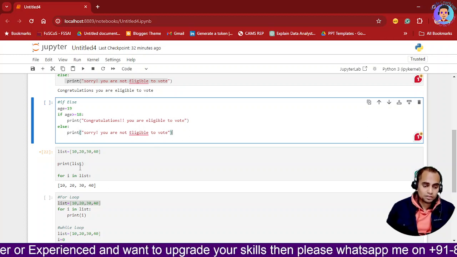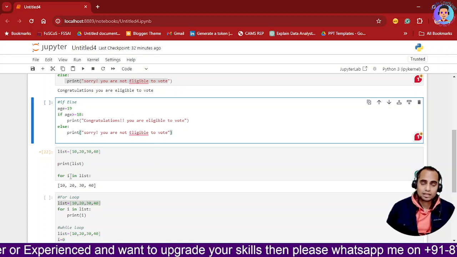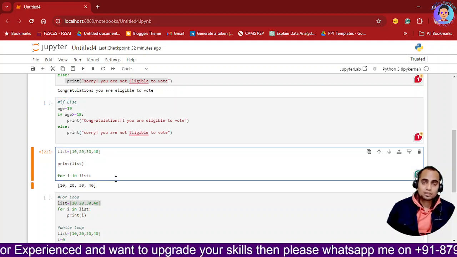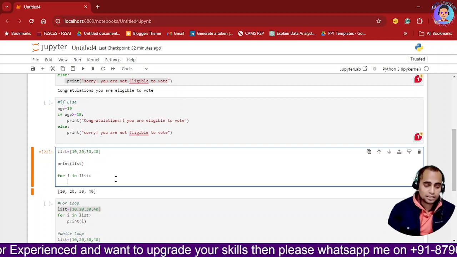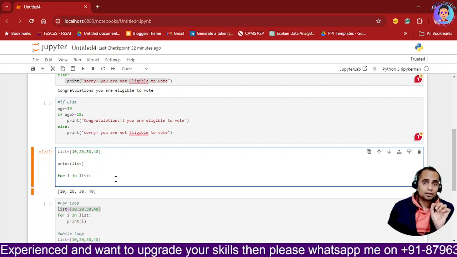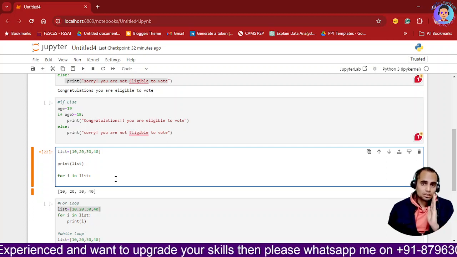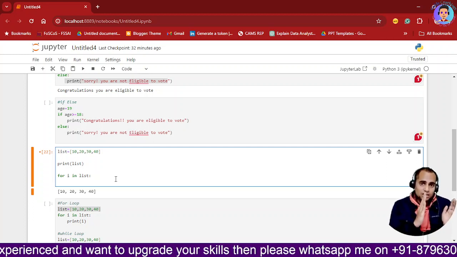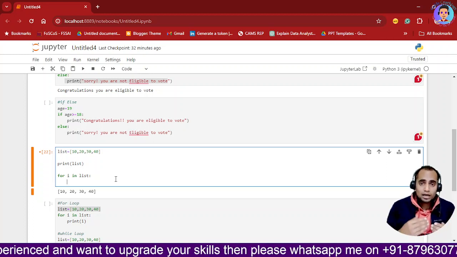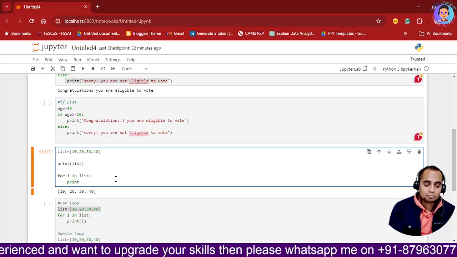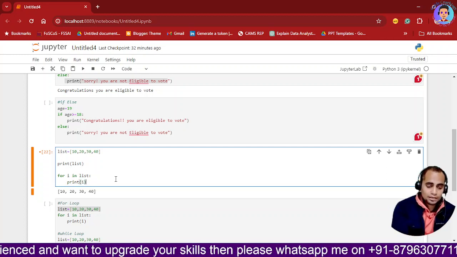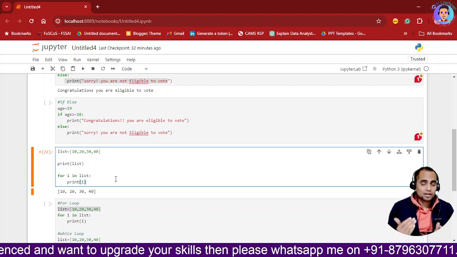Similarly over here, when we are writing a for loop, I have written for i in list, and then a colon has been given. After the colon, if I press enter, it shows me the cursor blinking at a space or a tab from the alignment. Now I will write whatever logic I want. So if I print i, it is going to show me the values of i.